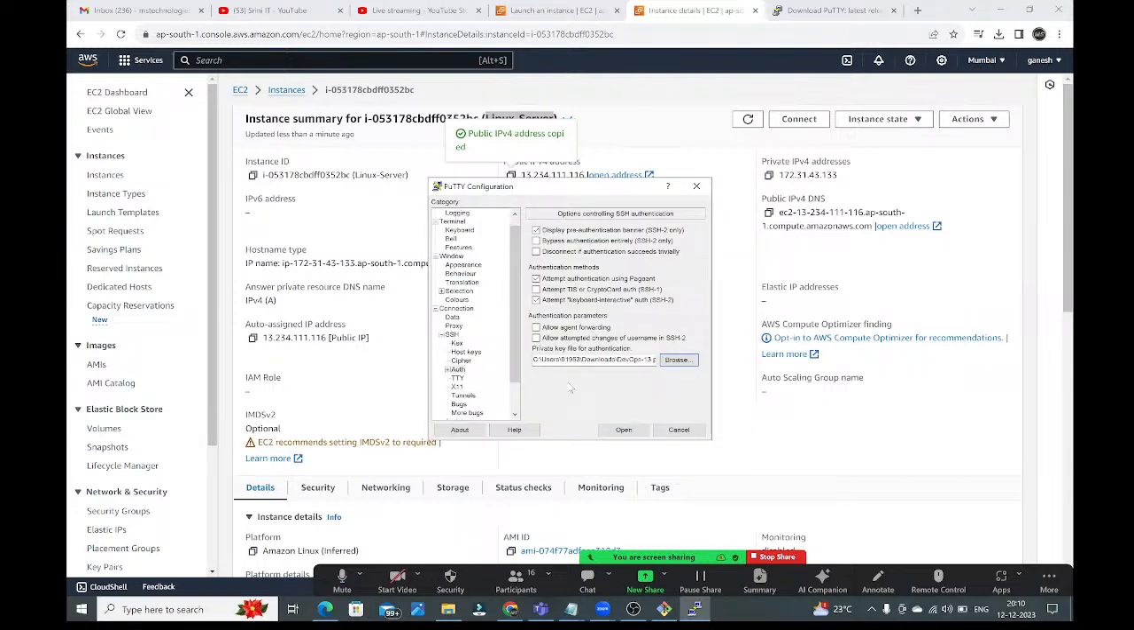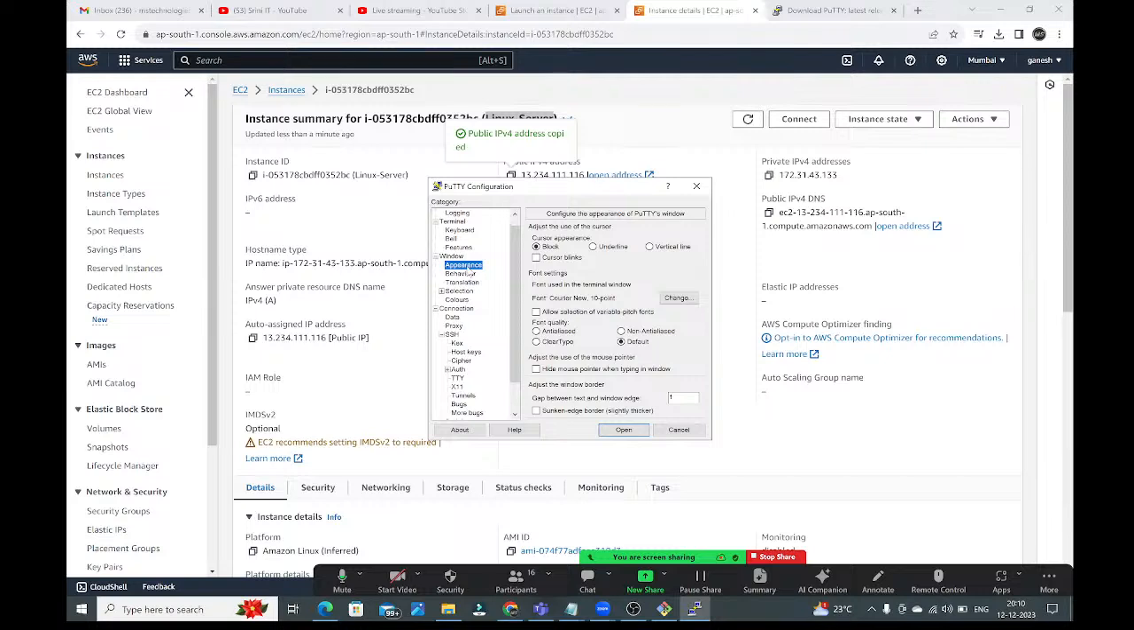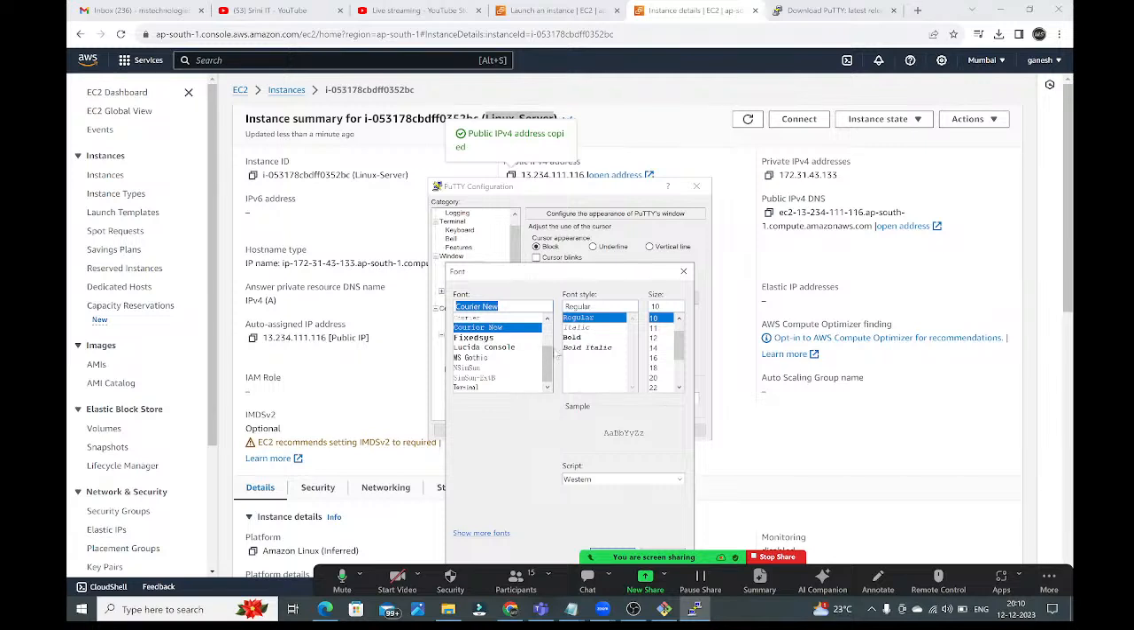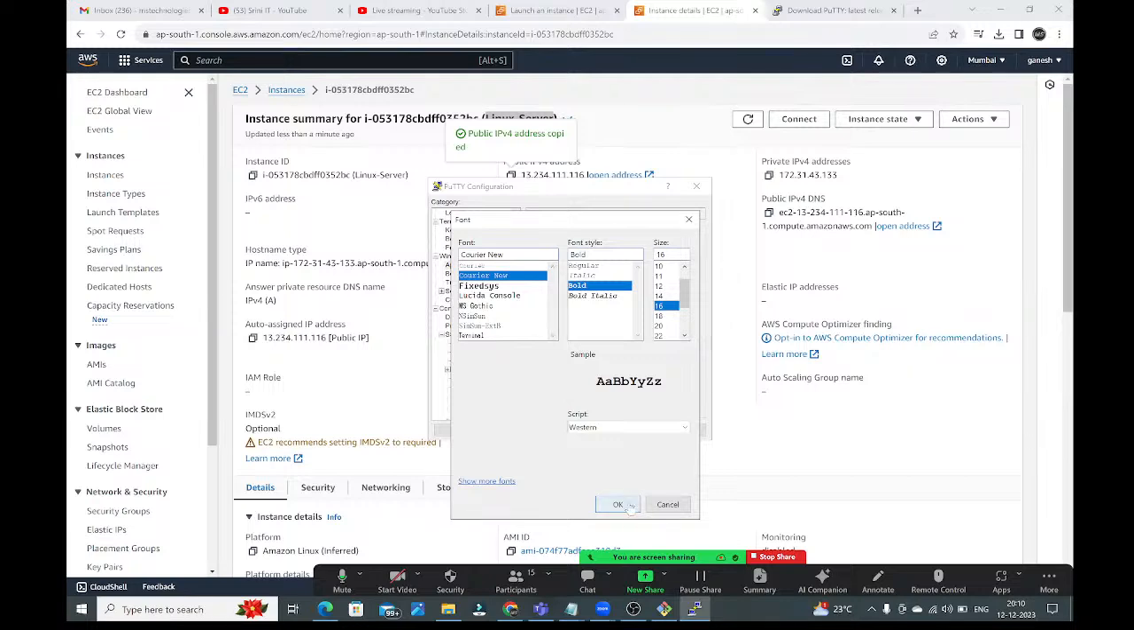Now, if you want to increase the font size and all those things, the Appearance option is there. Go to this Appearance. Here you can choose, guys. Here, Font settings. Change the font settings. If you want bold, and I'm going to choose 16 as the font size. Now click on OK. Fine.